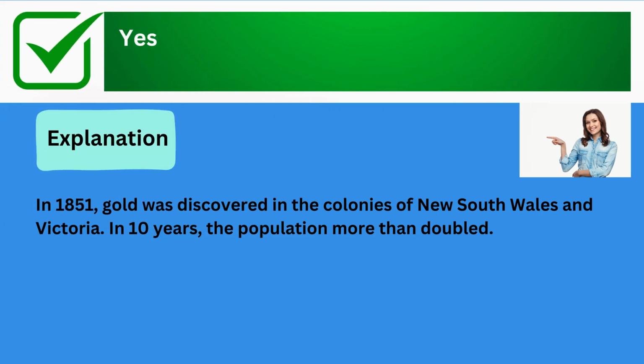The correct answer is yes. Explanation: in 1851, gold was discovered in the colonies of New South Wales and Victoria. In 10 years, the population more than doubled.